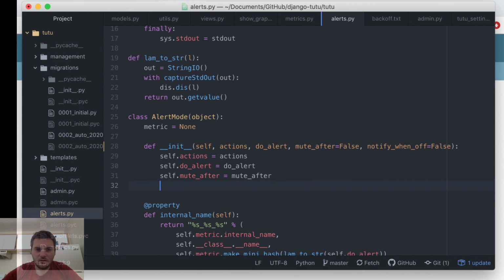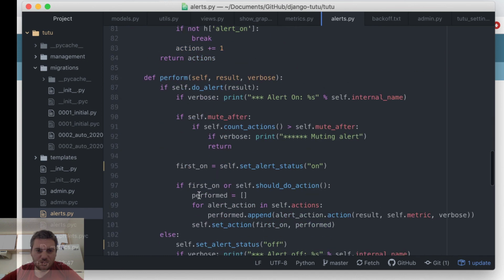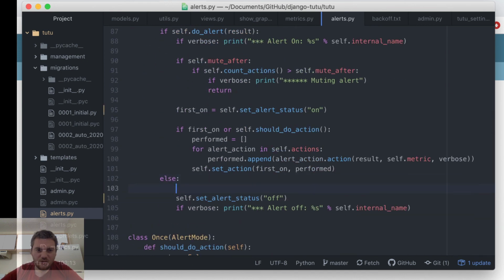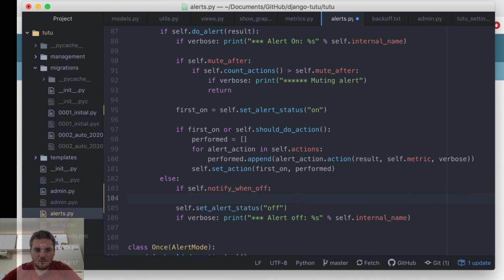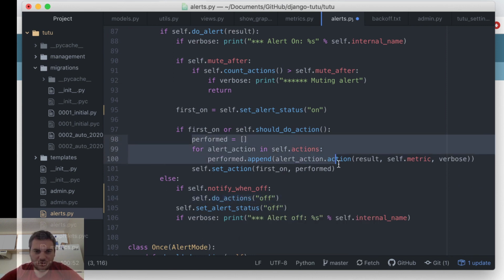So we'll add that feature, and that's just going to be an if statement down here. If self alert went off, you want to do actions. This will be off. So this is basically do actions.